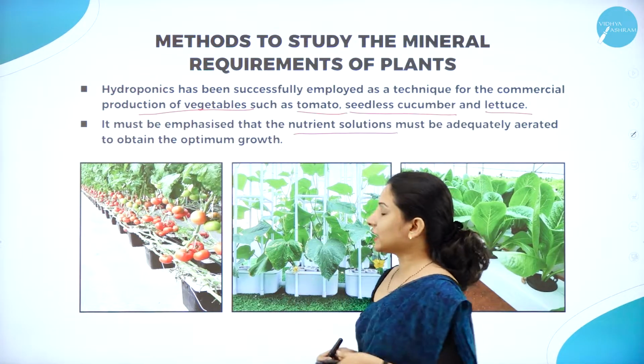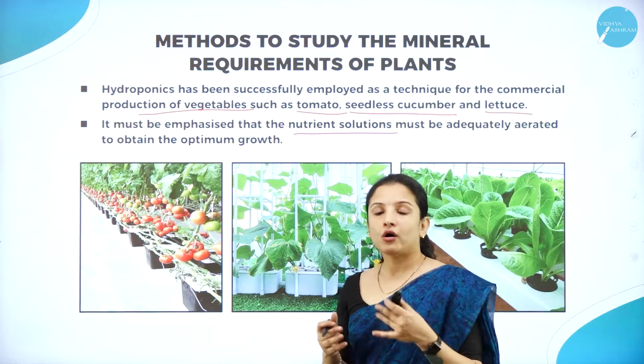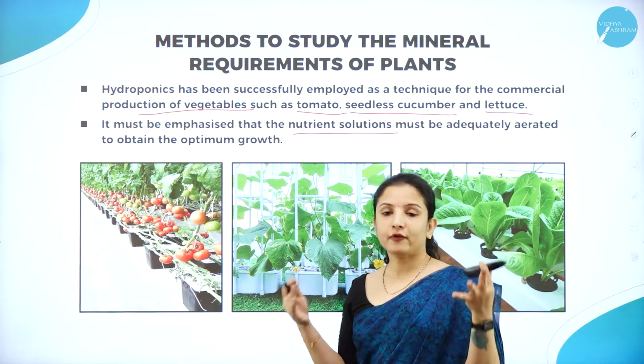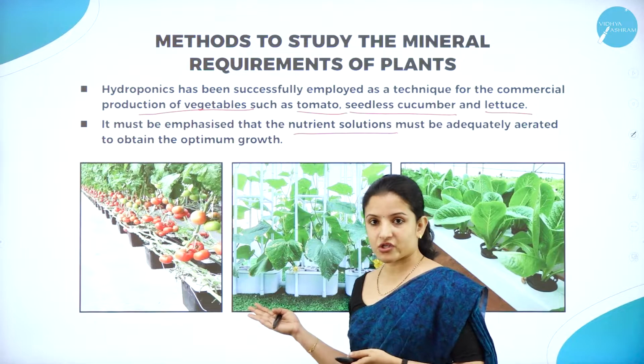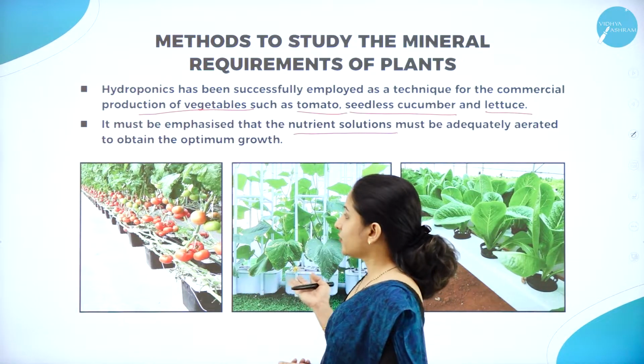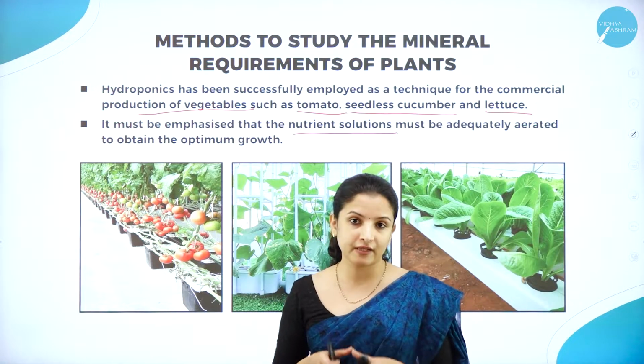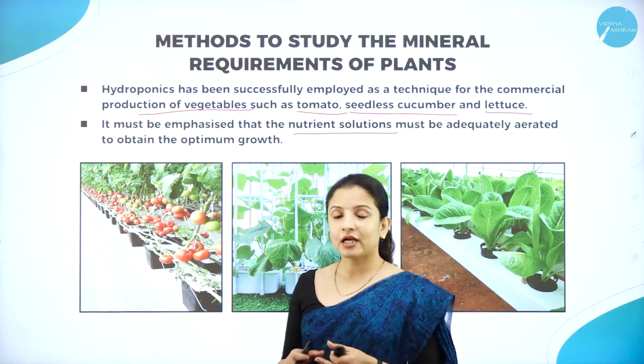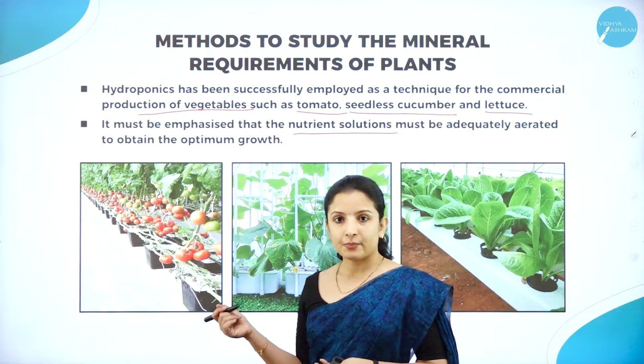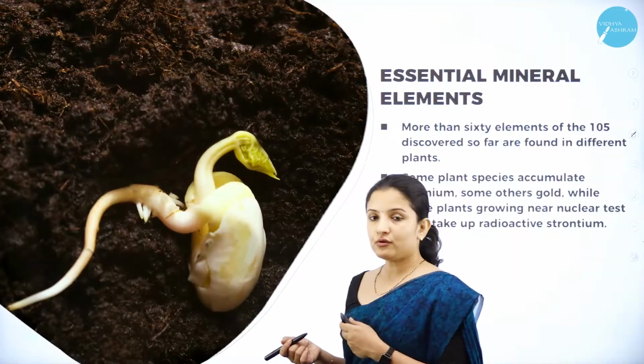So in one small plot itself, or inside a chamber or a room itself, you can grow vegetables very, very easily. Hydroponics is one of the best suited methods when the availability of land is scarce. At that time we can go in for the hydroponic method. So this is about hydroponics.